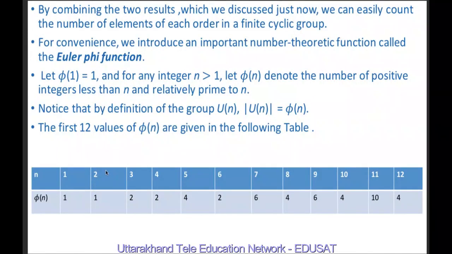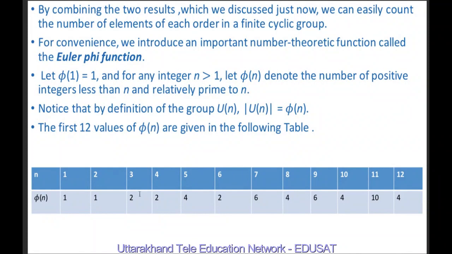If n is equal to 2, then phi n is equal to 1, because the greatest common divisor of a number less than 2 and relatively prime to 2 is 1. And for 3, the numbers less than 3 which are relatively prime to 3 are only 1 and 2.